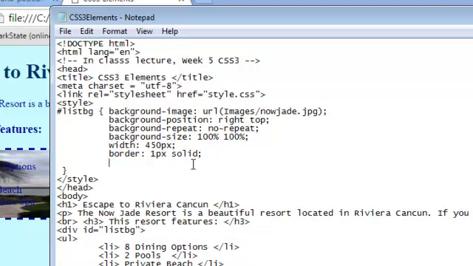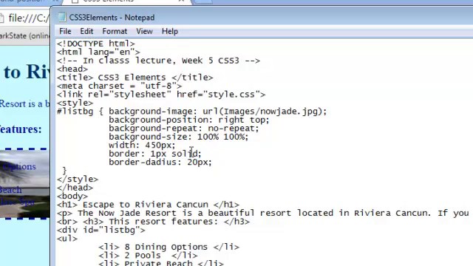Now I want to give my border more of an oval look. So to do this, I'm going to change the border radius. That'll make the corners rounded. So we would type border radius, and you can do anything, like 15 to 20 is usually good. So I'm going to say 20 pixels, semicolon, and save.